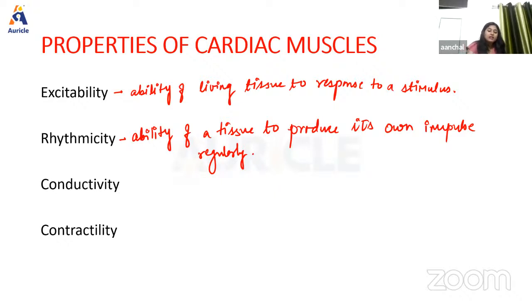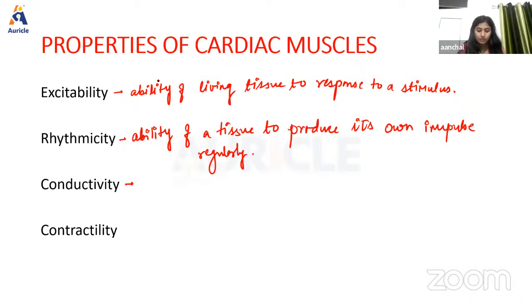Now next we have another property, that is conductivity. Okay. So what is conductivity? Basically, the human heart has a specialized conductor system through which the electrical impulse from the SA node is transmitted to other parts of the heart.